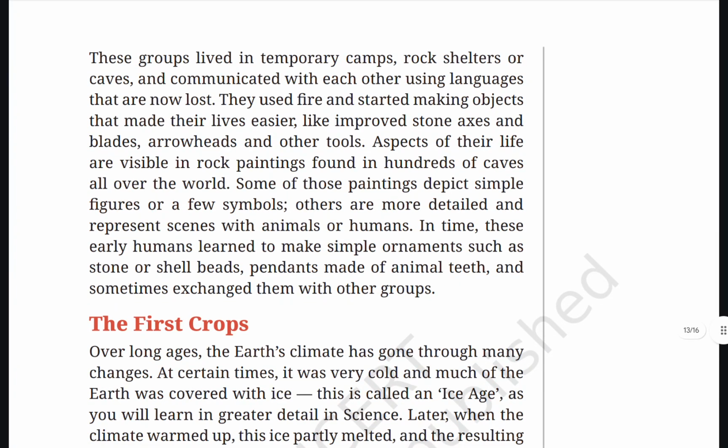These groups lived in temporary camps, rock shelters, or caves and communicated with each other using languages that are now lost. They used fire and started making objects that made their life easier, like improved stone axes and blades, arrowheads, and other tools. Aspects of their life are visible in rock paintings found in thousands of caves all over the world. Some of those paintings depict simple figures or a few symbols. Others are more detailed and represent scenes with animals or humans.